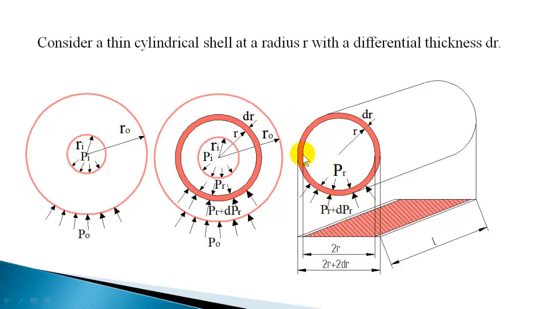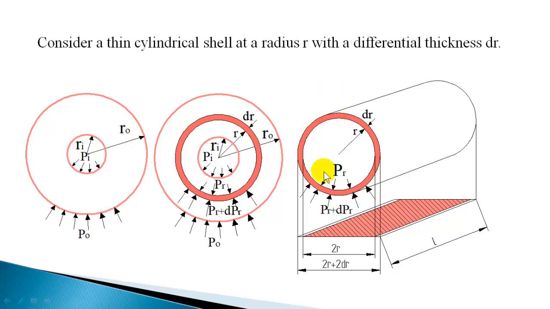If you take the upper half, similar forces will be acting, one due to inside fluid pressure and one due to external pressure. The difference in force will be the same as this. So the cylinder will be subjected to forces like this. Usually the inside force will be higher, so there will be a net downward force on the lower half, and on the upper half, due to the difference in pressure forces, there will be an upward force.